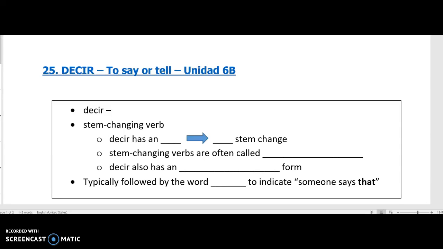Hola chicos, so we're starting to wrap up the school year here. We have two more grammar concepts to talk about. The cool thing is, this is stuff you already know about. This is a firecopter. We are applying something we already know in a slightly new way.